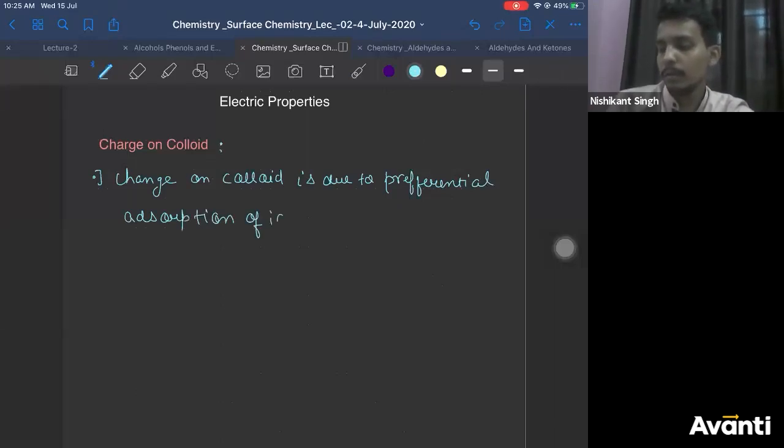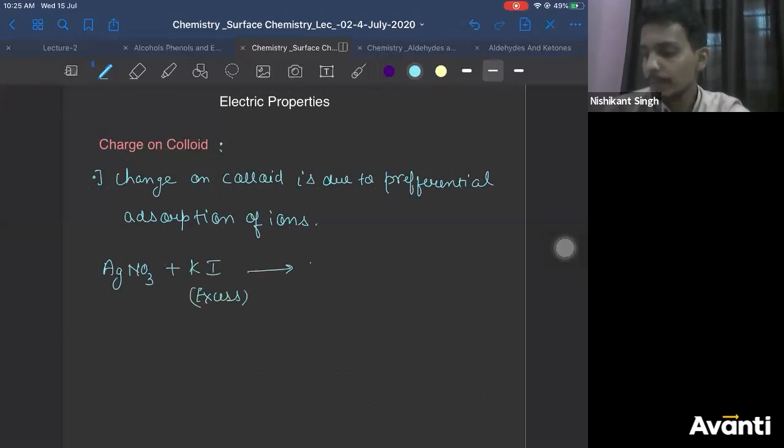For example, I'll take the following cases. All of you please pay attention. I am going to take two cases. If I take silver nitrate and treat it with KI in excess, I get AgI, a colloidal particle, plus KNO3. This was case 1.